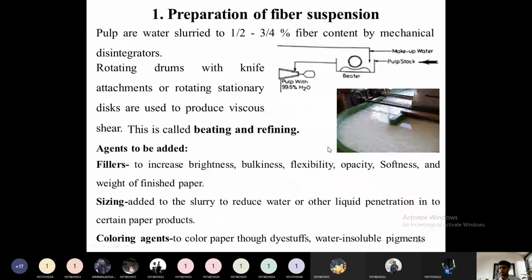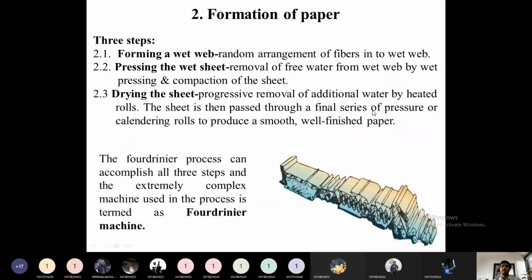Then after preparation of this dilute pulp, it will be passed through the formation of paper section. In the formation of paper section there are three steps. The first is formation of the wet web, then pressing of this wet web, and then drying of the sheet. All these three steps can be carried out in a single operation called the Fourdrinier machine, or the Fourdrinier process.